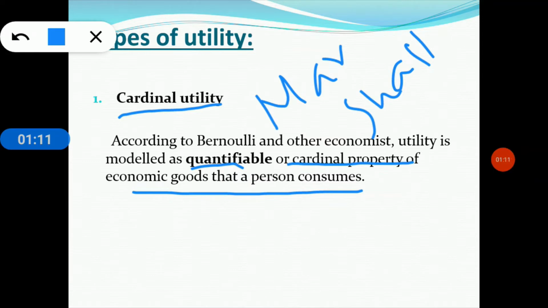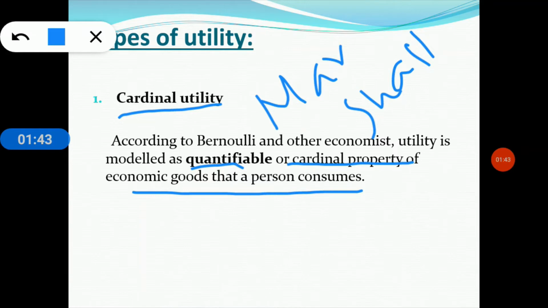There are some features of the cardinal utility approach. The first is that it can be measured in terms of money. Clear? The next one is the hypothesis of independent utilities. That means the utility which a consumer derives from a good does not depend upon the quantity consumed of another product. It depends upon the quantity consumed of the particular product only, not the other one.